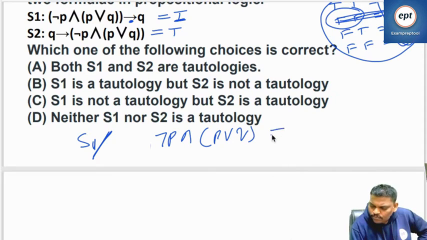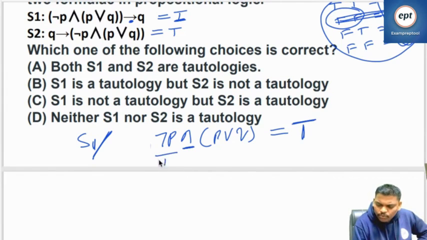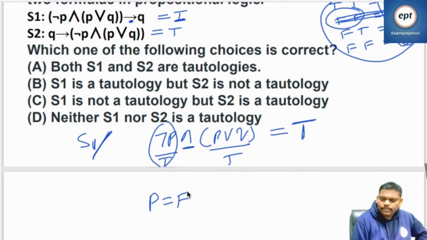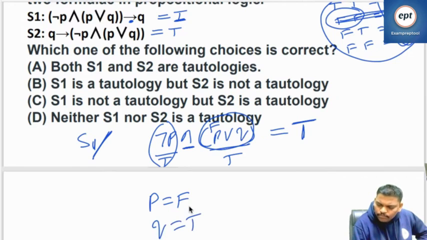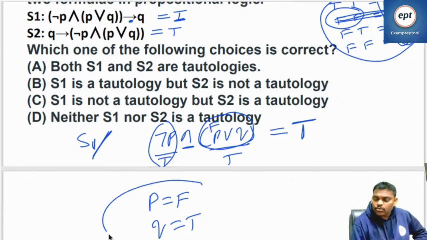Assume left as true. If you assume both parts of the AND true, negation P true means P is false. P false with the OR operator means Q should be true. So the conclusions are P false, Q true.